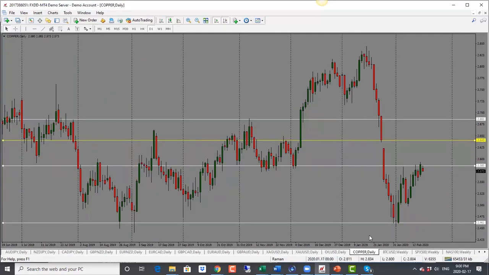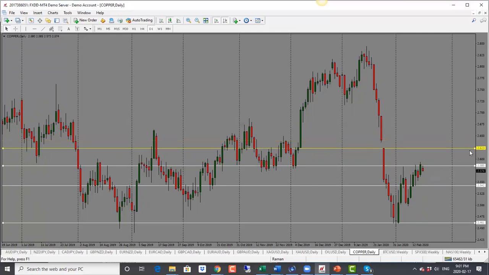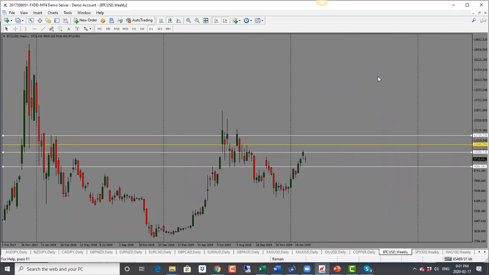Copper. Copper also holding below our support resistance level here, as we can see. It hasn't been able to break through the resistance yet. And as long as it stays below 2.58, I will look for a move lower here. The next target here is 2.54. So as long as it holds below 2.58, target is 2.54. And if it does go through, then we have a lot of room to the upside here. In that case, the next target will be 2.61. So right now, bias is neutral for copper.